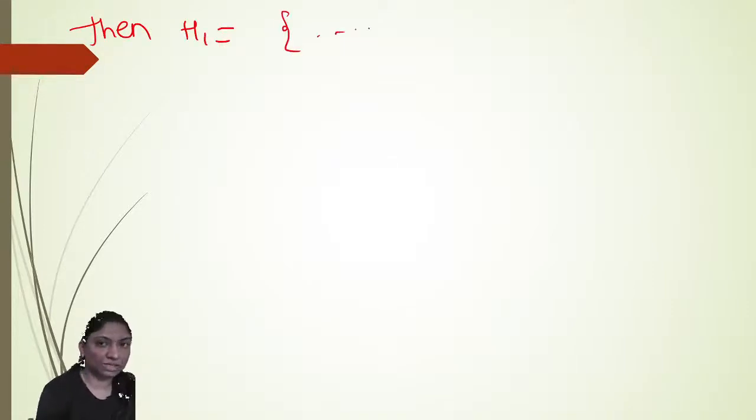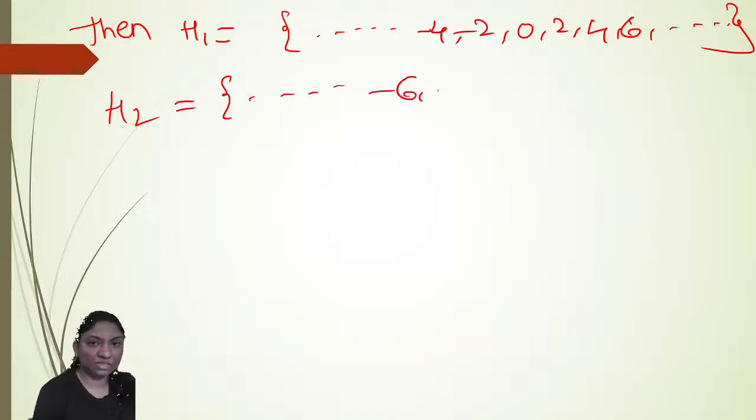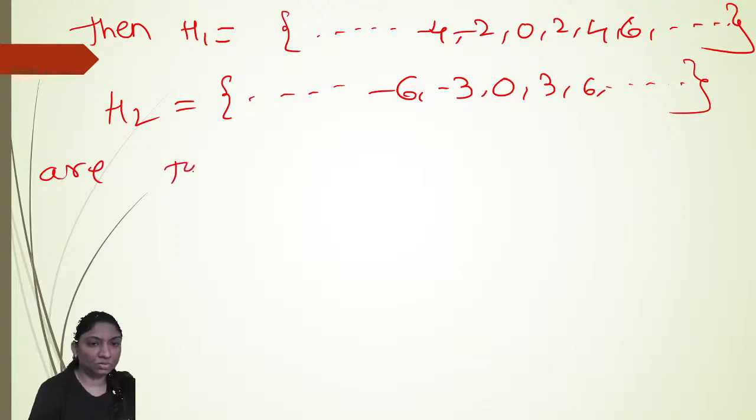Then H1 is equal to, we can say, ..., -4, -2, 0, 2, 4, 6, and so on. H2 is equal to ..., -6, -3, 0, 3, 6, and so on. Right? These are two subgroups of G.